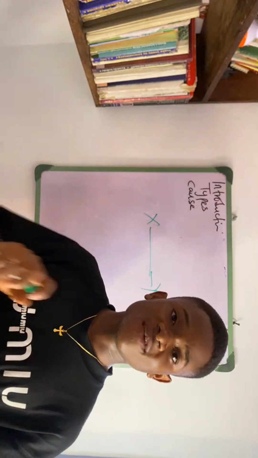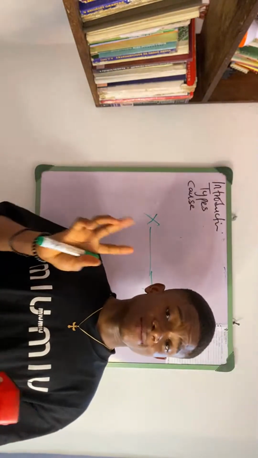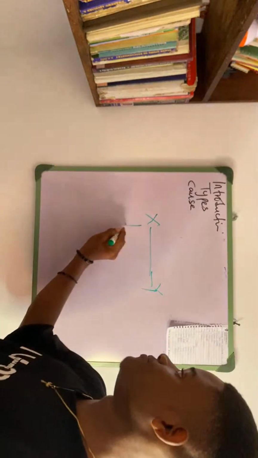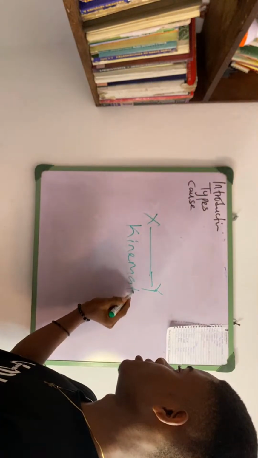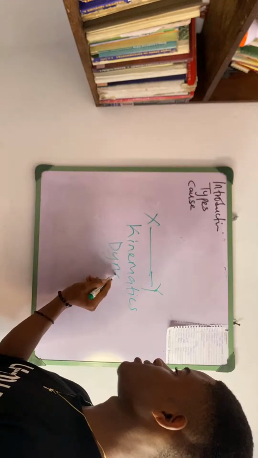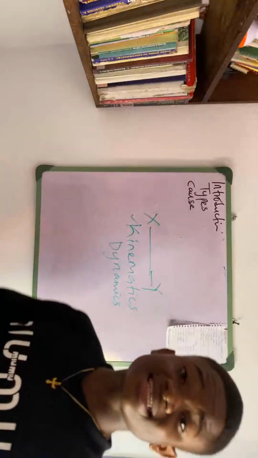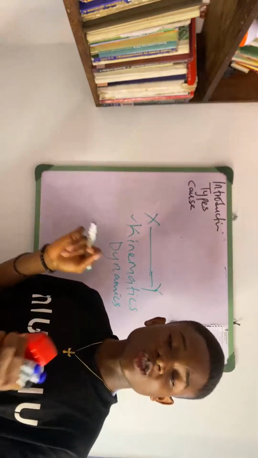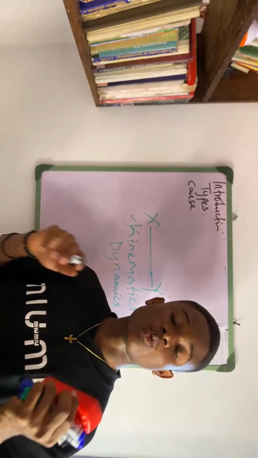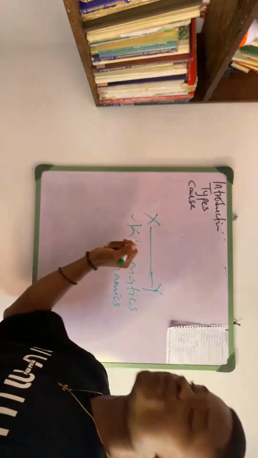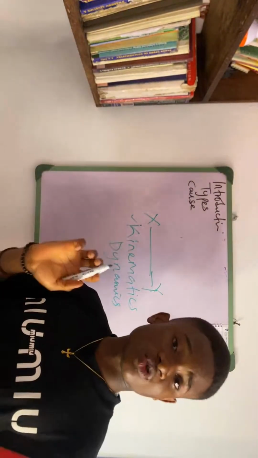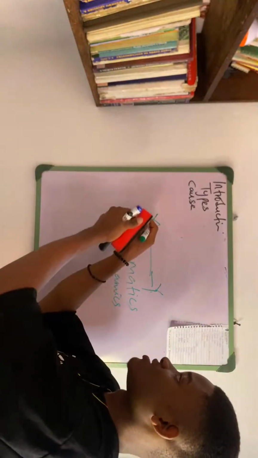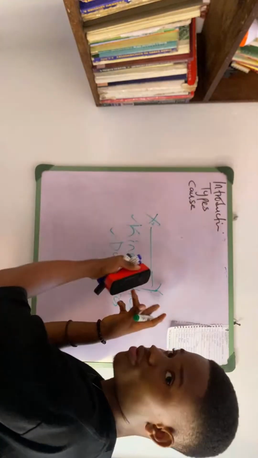Now in physics, whenever we talk about motion, we bring two concepts into consideration. The first one is kinematics, and the second one is dynamics. Now, what is kinematics? Kinematics is the study of the motion of a body without considering what is causing it to move. We just know that this can move from point X to point Y, but we are not asking what caused it to move. But when we are talking about dynamics, we are putting into consideration what is causing this particular object to move from point X to point Y.